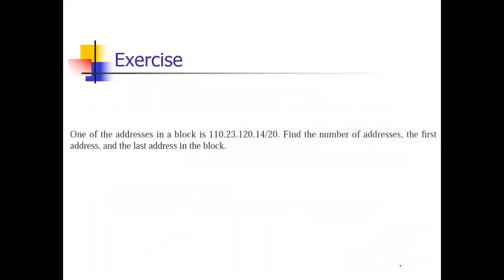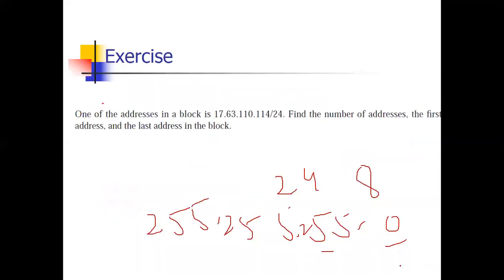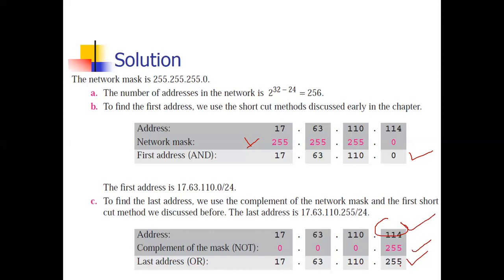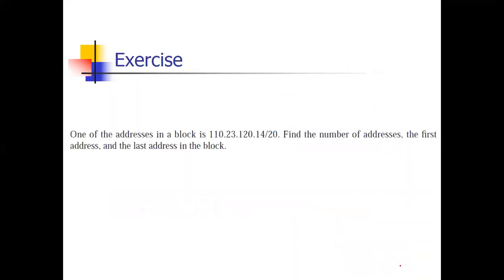Okay. So in the first example, the method was that we converted all the binary bits. In the second method, we did not convert into binary. Now the third question. Now try this, pause the video and verify your answers.